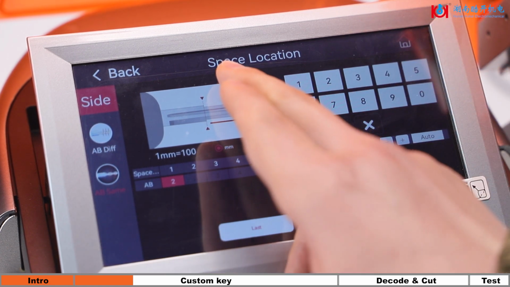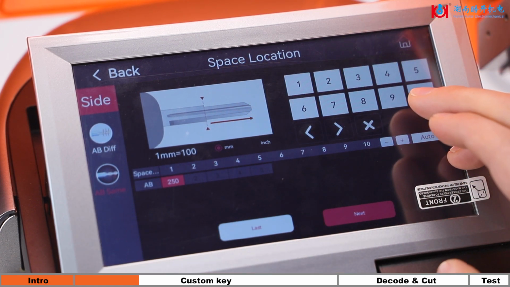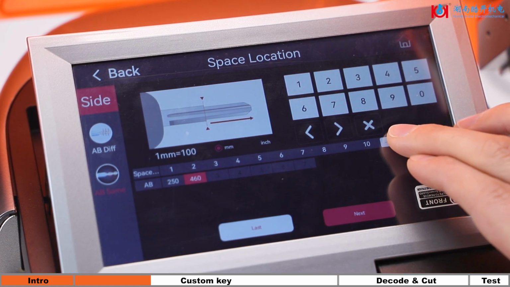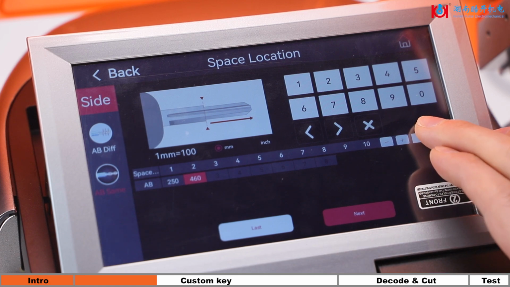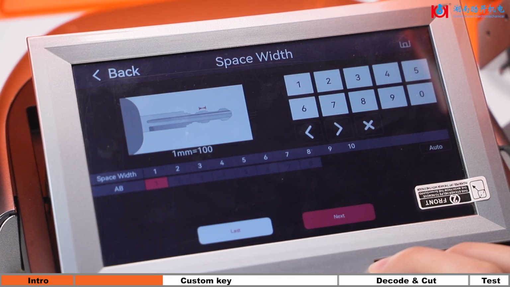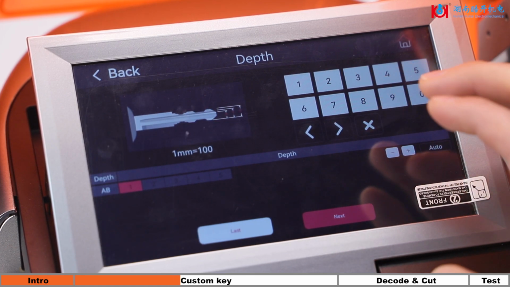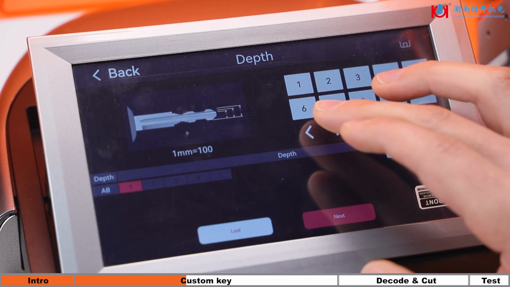Input the parameters in space location. This key is 8 cut. If the key is evenly spaced, you can click Auto button to populate it. Input the parameters 100 in space width, click Auto button to populate it. Input the parameters in depth, click Auto button to populate it.